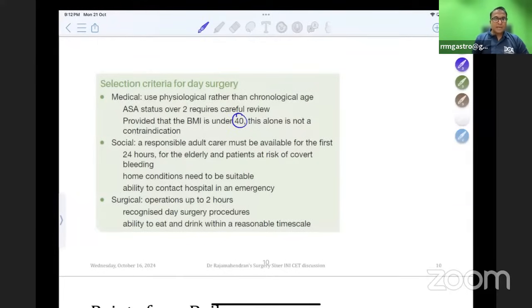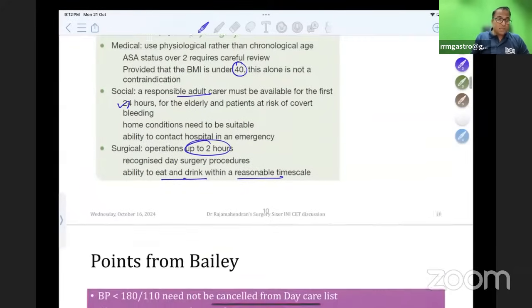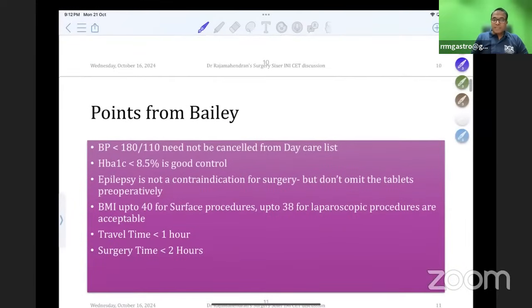Provided BMI is under 40, no issue, nothing to worry. And for 24 hours, a responsible adult must be available. Home conditions must be good for a day care surgery. The surgical operation should be only up to 2 hours. Please don't forget. And the patient should be able to eat and drink after the surgery. In a 12-hour surgery, you should be able to eat and drink.